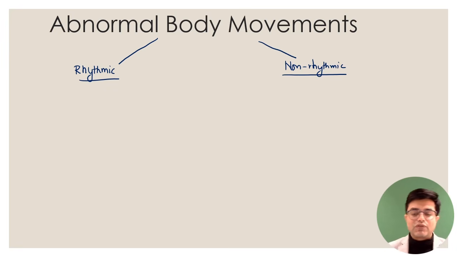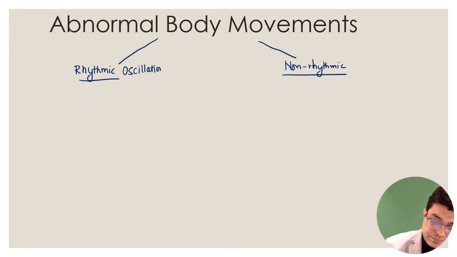If he says dystonia, tic, or chorea, then you know. Sometimes they will not say chorea or whatever. They will simply say rhythmic body movement or a non-rhythmic body movement. So remember, if there are rhythmic body movements, also called rhythmic oscillations, that is what you call tremors. Tremors can have multiple causes. We will come to that.